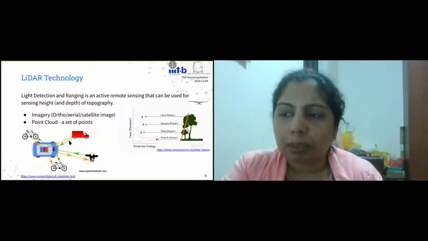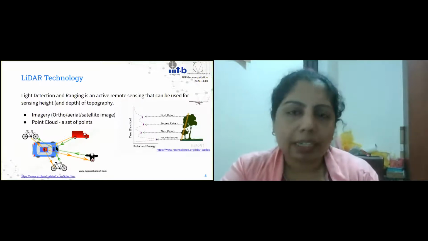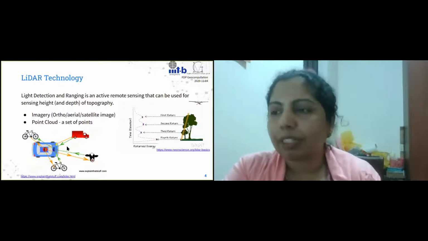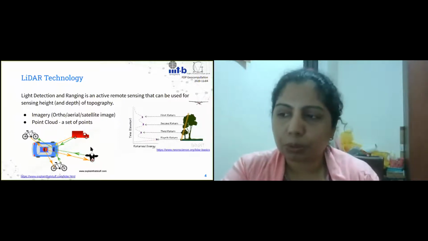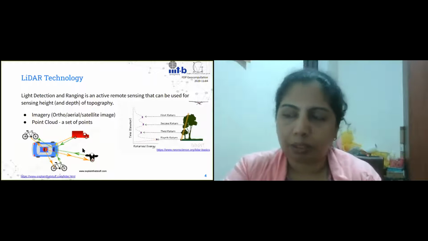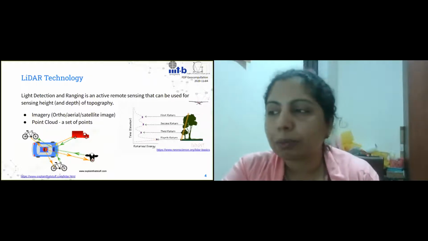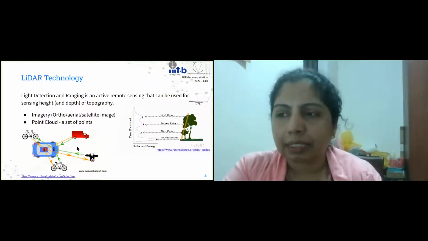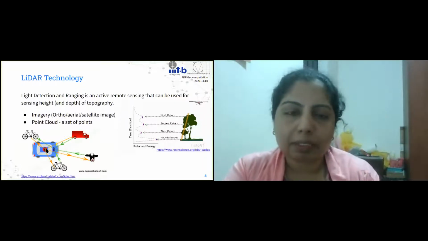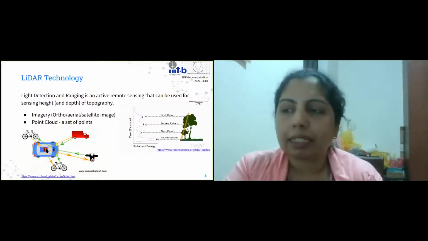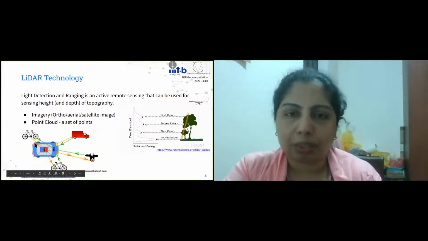Now, the mobile LiDAR or the vehicle LiDAR operates slightly differently. I just put these two to show the drastic difference between the way data is collected. In this particular one, there is a sensor that rotates in 360 degrees, and it captures information around, right?